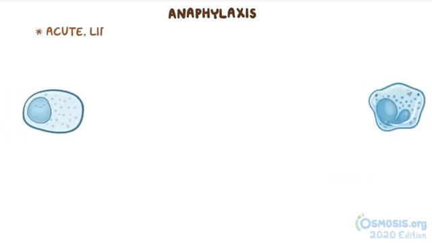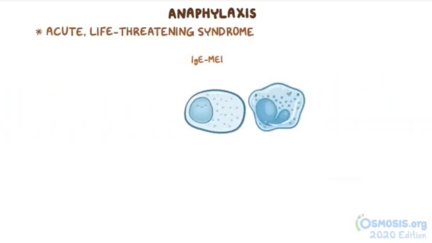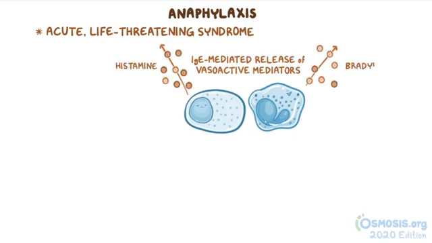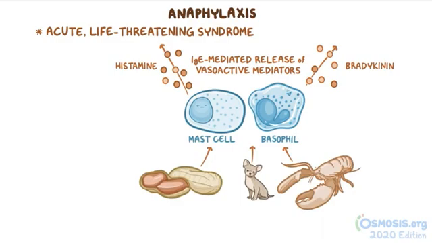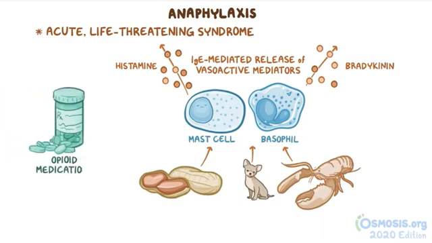Anaphylaxis is an acute, life-threatening syndrome caused by IgE-mediated release of vasoactive mediators, like histamine and bradykinin, from mast cells and basophils in response to various allergens. Some triggers like opioid medications can induce release of mediators in a non-IgE dependent fashion, and this would be called an anaphylactoid reaction.